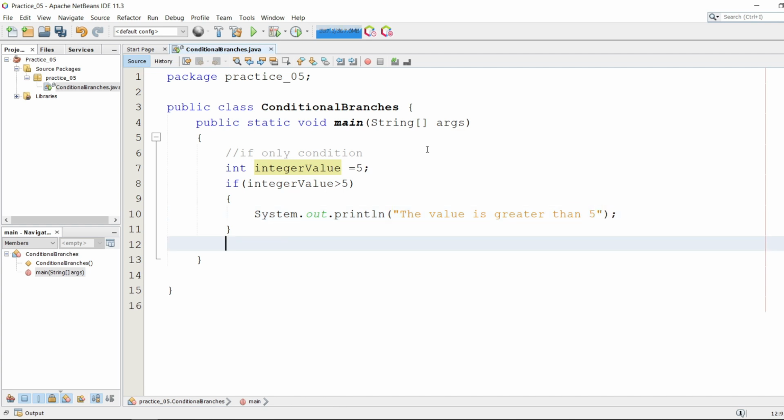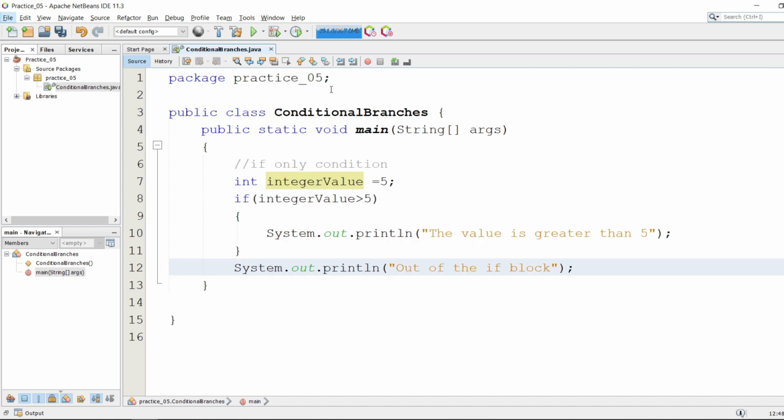Otherwise it simply comes out of the if block and prints the message out of the if block. So let's run this program.